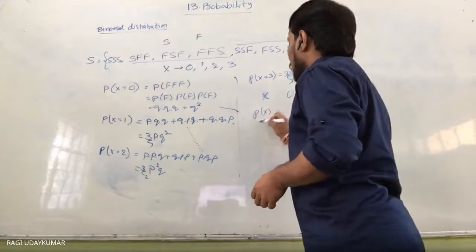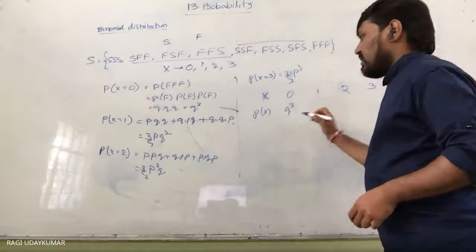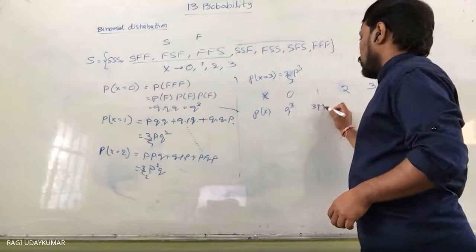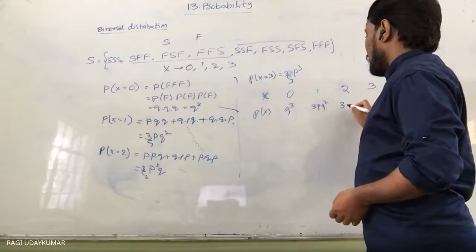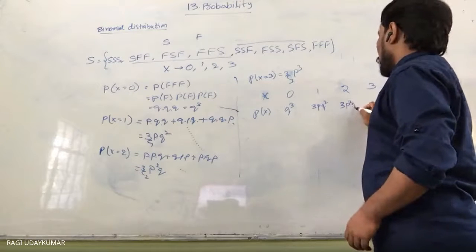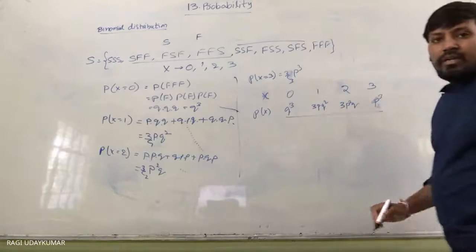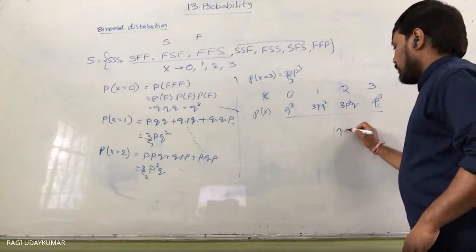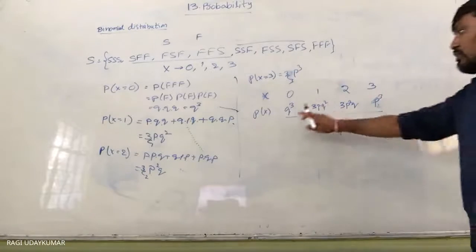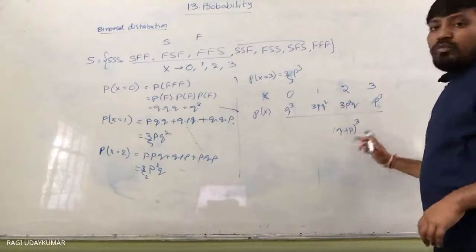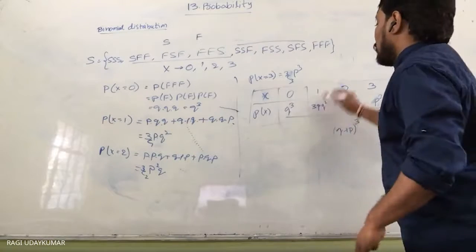And what is their probability? The probability of zero success is nothing but q cube. Probability of one success is nothing but 3pq square. Next, 3p square q. This is p cube. So if you observe, these are the terms of the expansion of (q plus p) whole cube. So that's why this is called a binomial distribution.